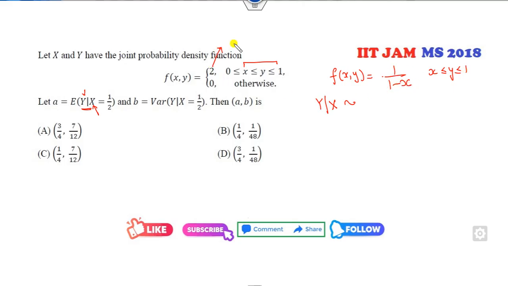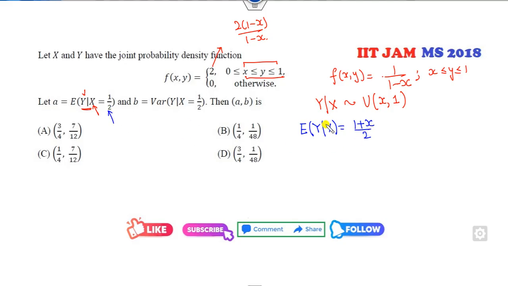So it means I can replace this number here, fine. So what is that? Can you identify which distribution is here? It's a uniform distribution with the lower value x, upper value 1. Then that's over. Now you have to find the expected value of y condition x. What is the expected value of this? 1 plus x over 2.